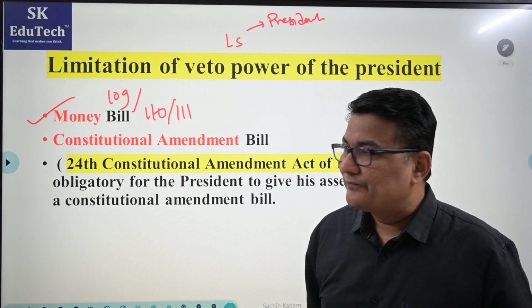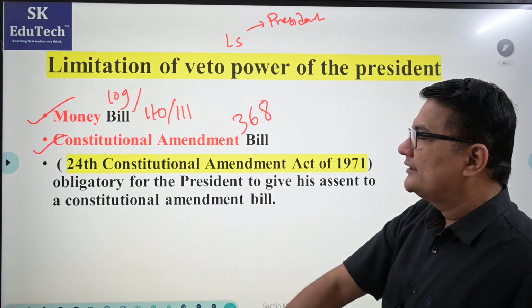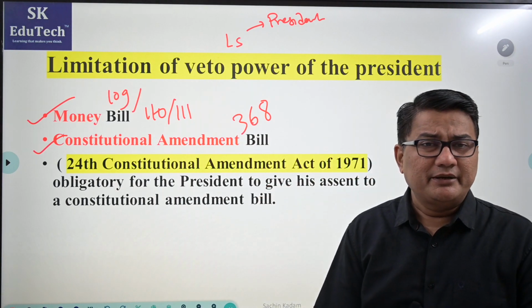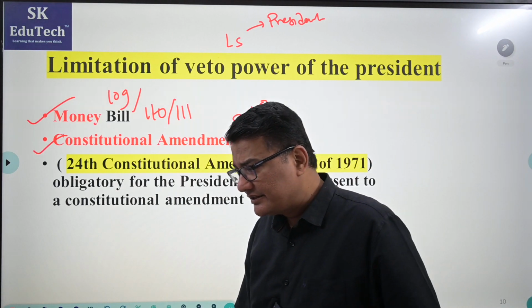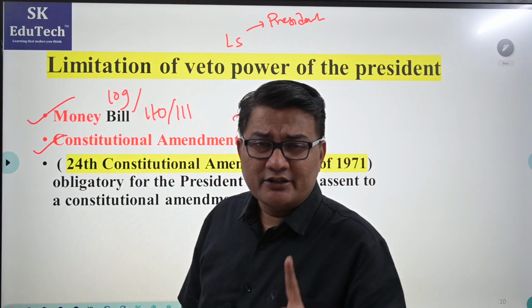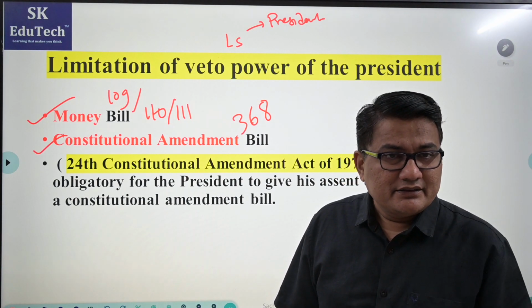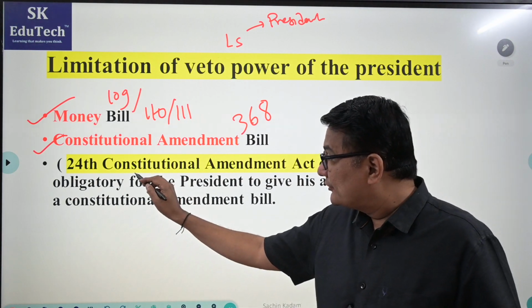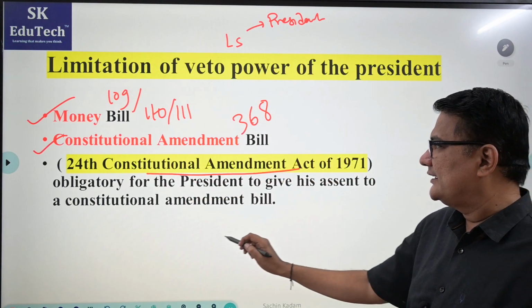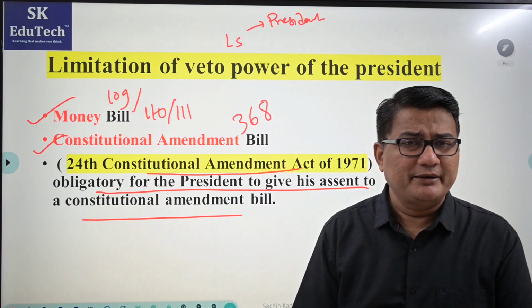And second is the Constitution Amendment Bill under Article 368. Article 368 talks about amendment to the Constitution. Why is the amendment provision given? Because the Constitution is not a static document, it is a living document. Constitution amendments are required with time. And whenever there is a constitution amendment, as per the 24th Constitutional Amendment Act, it is clearly said that it is obligatory for the President to give his assent to a Constitutional Amendment Bill.